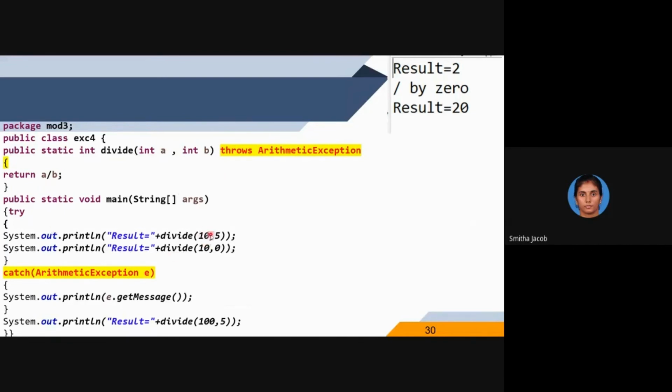So divide 10 comma 5 and divide 10 comma 0. The first operation will give the result 2 and the second operation will give an exception, and e.getMessage will display the division by 0 message, and 100 by 5 again it will give you the result 20. Okay, this is how it handles the arithmetic exception using throws. So along with the method signature, we can handle the exception.